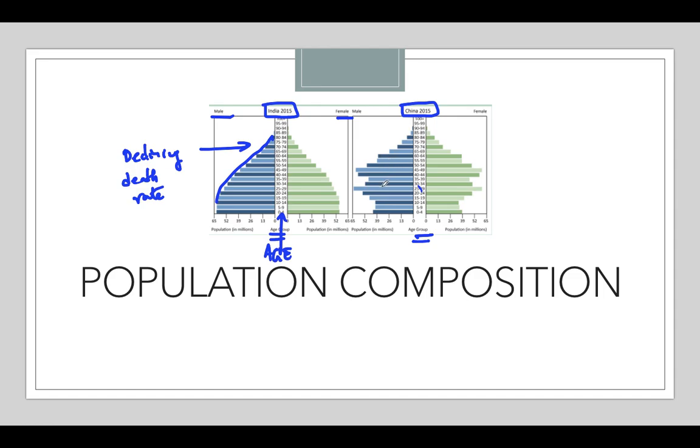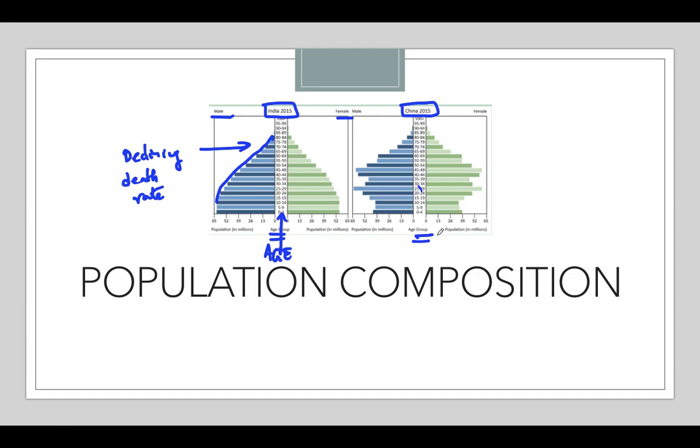Clear? And if you see, there is a tendency of females to males. It is shown in population dynamics. The level of development of a place and possible changes can be seen by this pyramid. By this pyramid only you can understand the development of their healthcare system, the development of the country. Suppose the death rate is very high, then that means the healthcare system of that country is not so good.